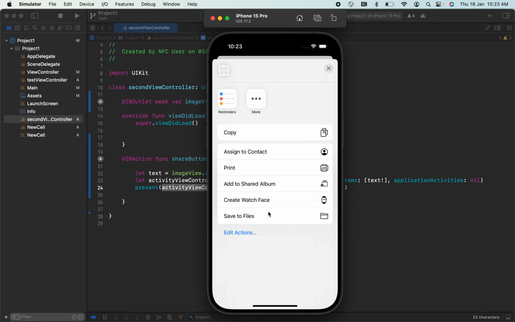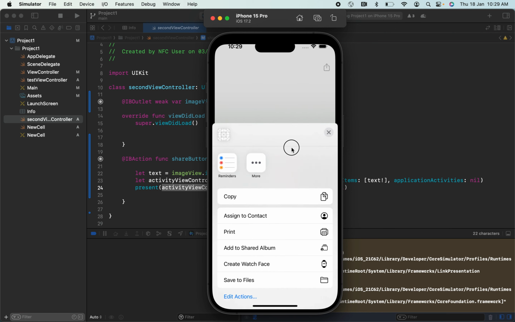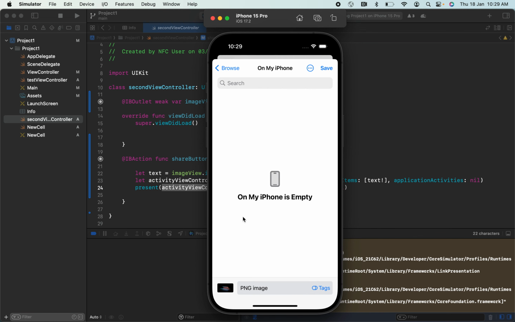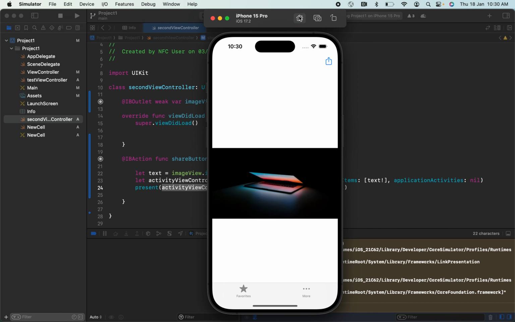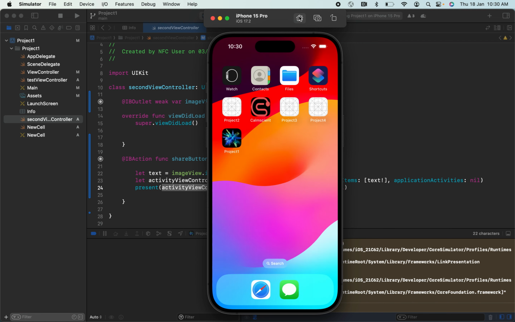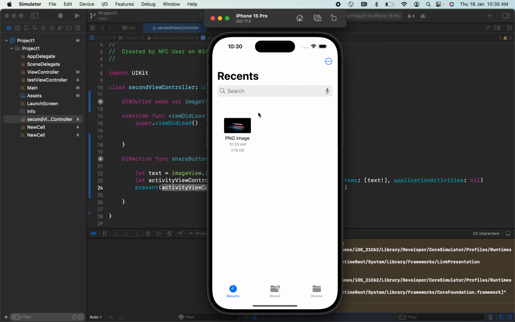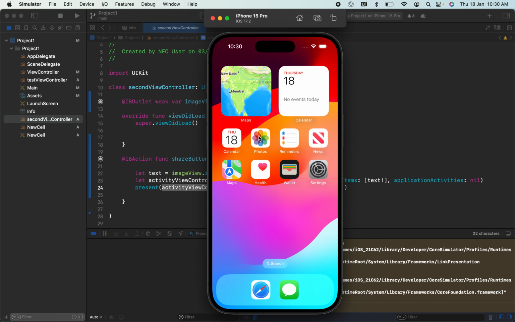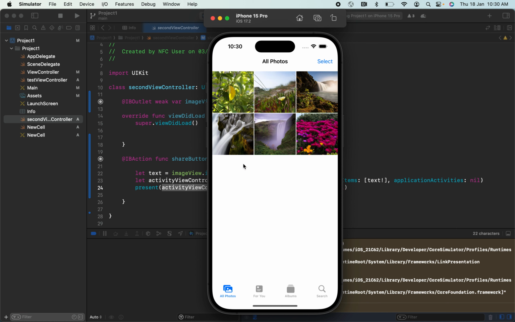if I want to save the files, I can save it. But there is one more thing you need to do if you want the save image option here. Now you only have the save to files option. If you click on save to files, it will be saved in my files but not in the images. If I go and check the files, I can see that I have saved the image here, but not in my photos. Inside my photos it is not storing it.